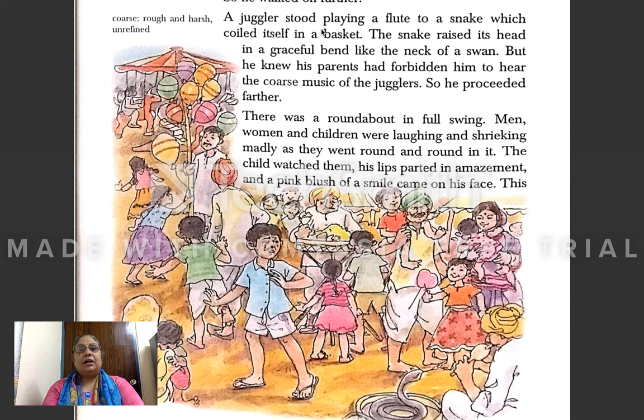When he was moving, he saw a juggler standing, playing a flute to a snake which coiled itself in a basket. The snake raised its head in a graceful bend like the neck of a swan. But he knew his parents had forbidden him to hear the coarse music of the jugglers, so he proceeded further.